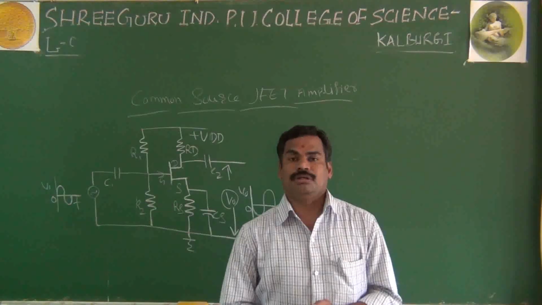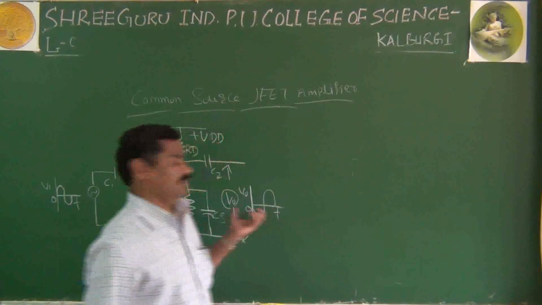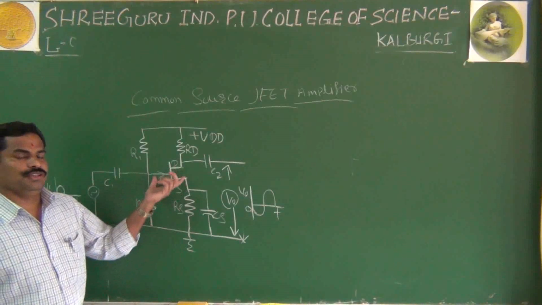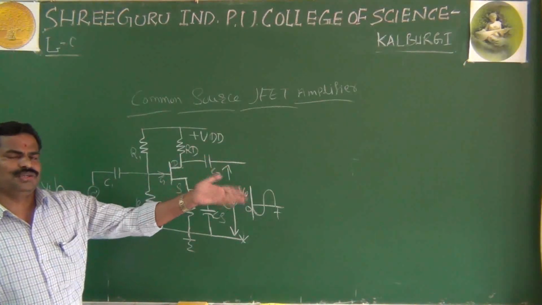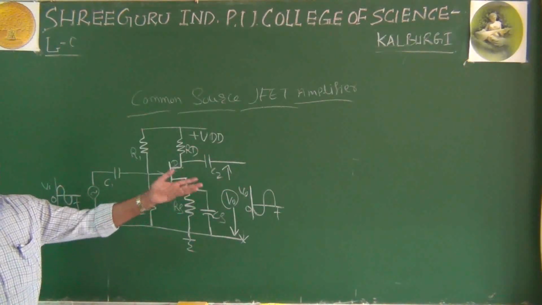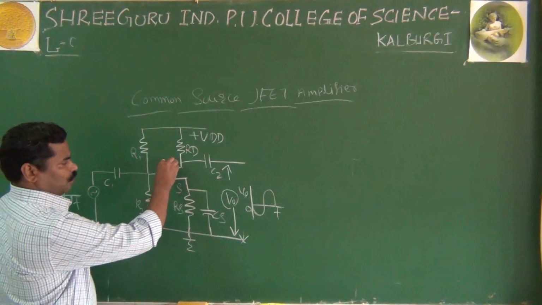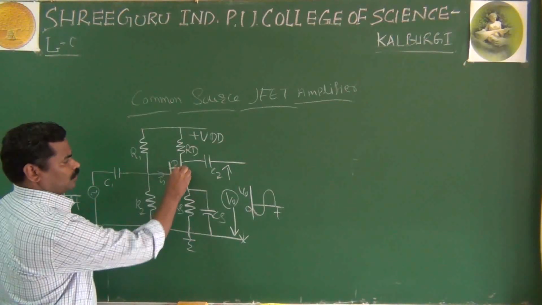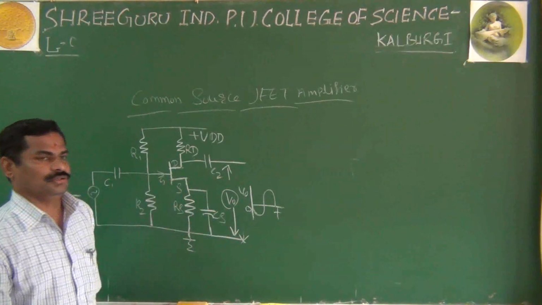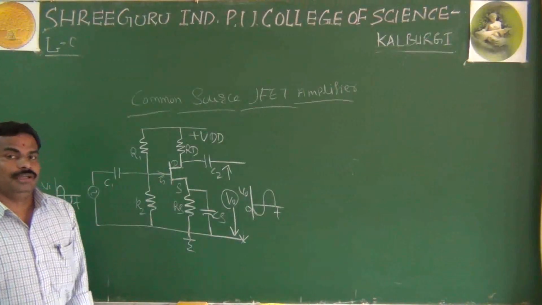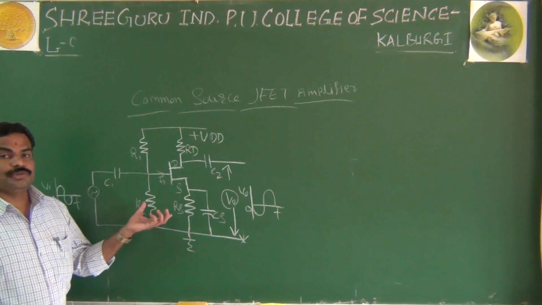That is possible in the JFET. And also, as we know, it is called unipolar. JFET is called unipolar, and as we already studied in detail in the first topic, the BJT is called bipolar. Because of this unipolarity, and also because of the very low noise property, we are using the JFET for the purpose of amplification.